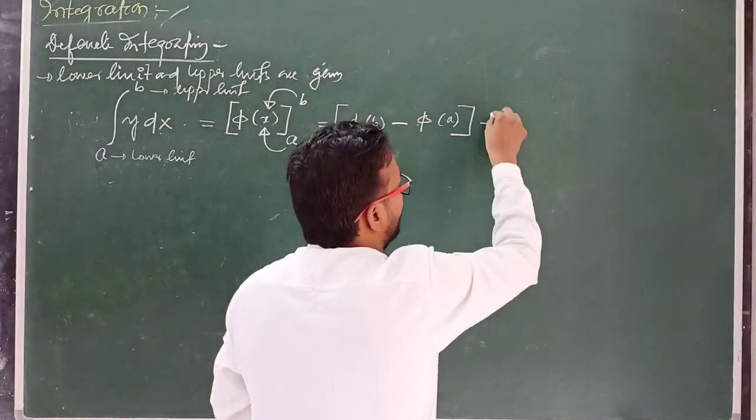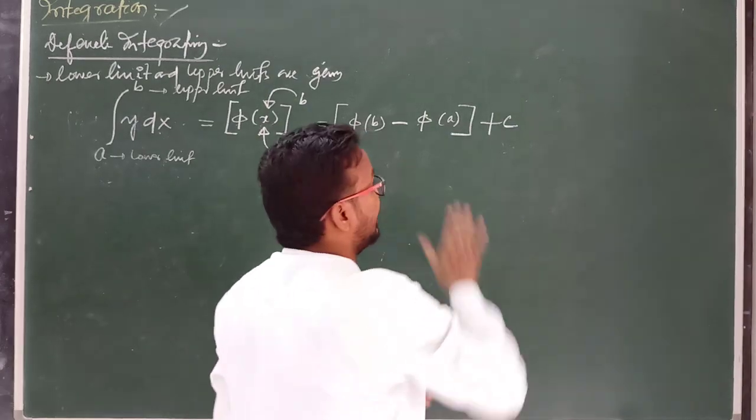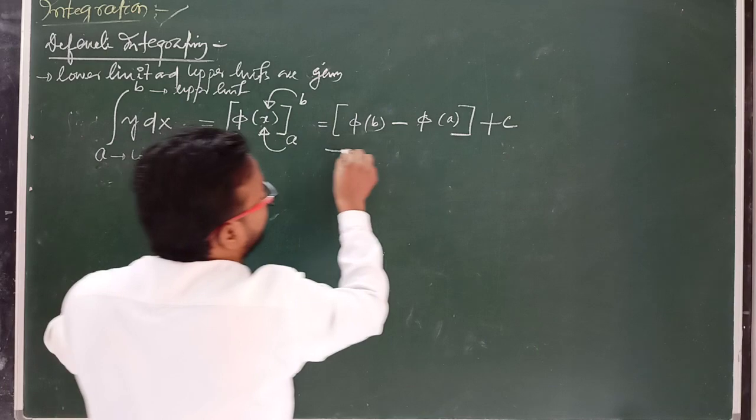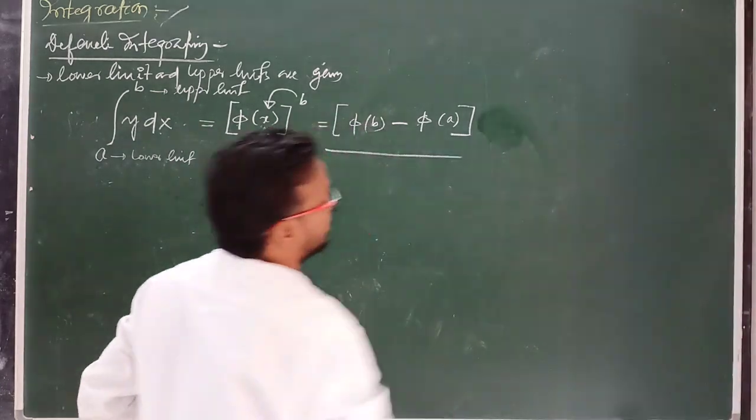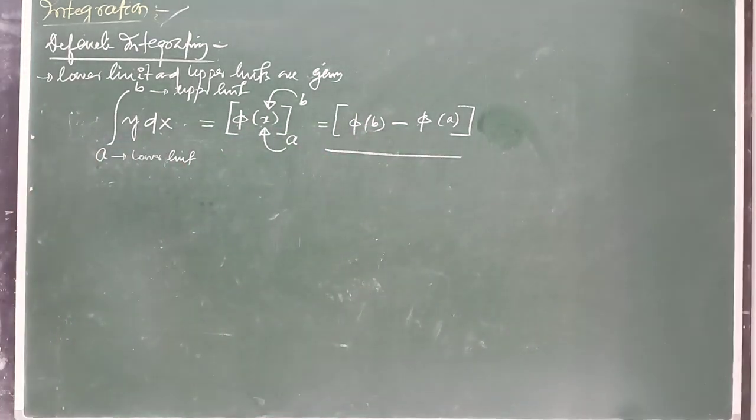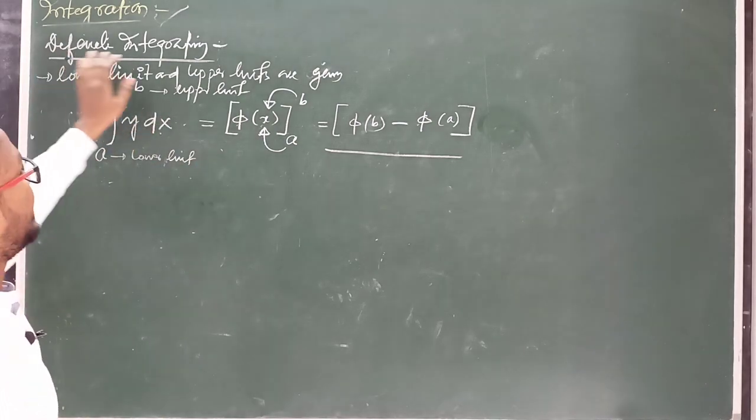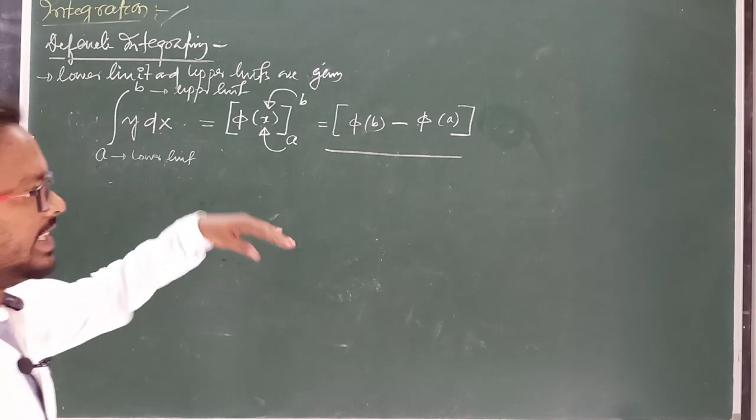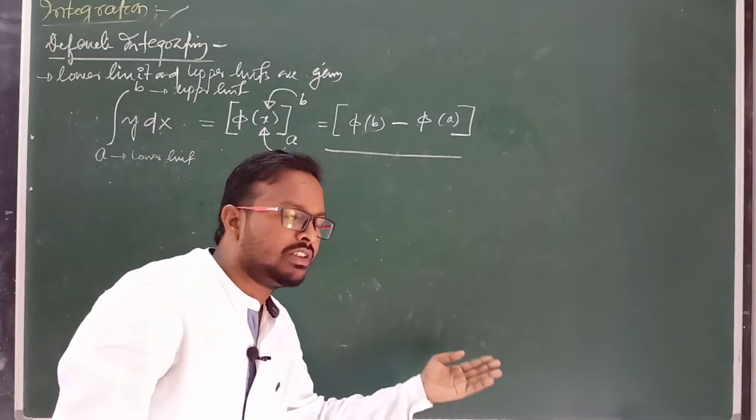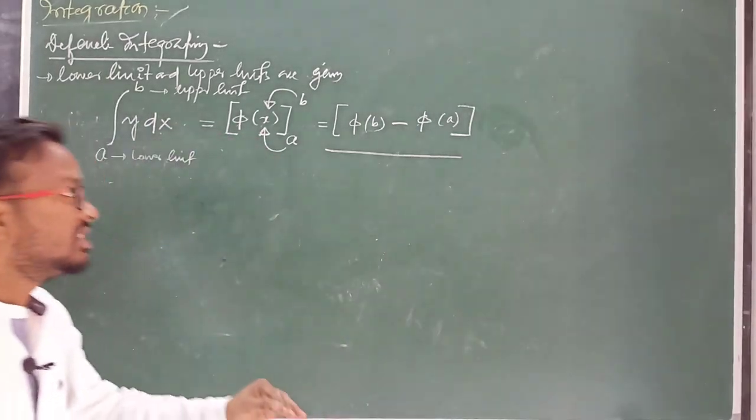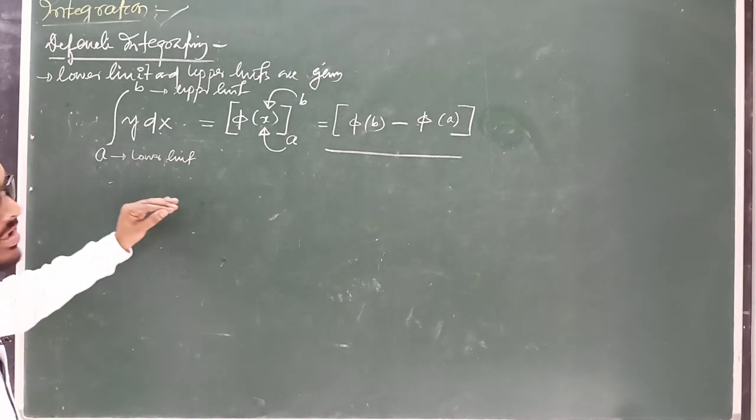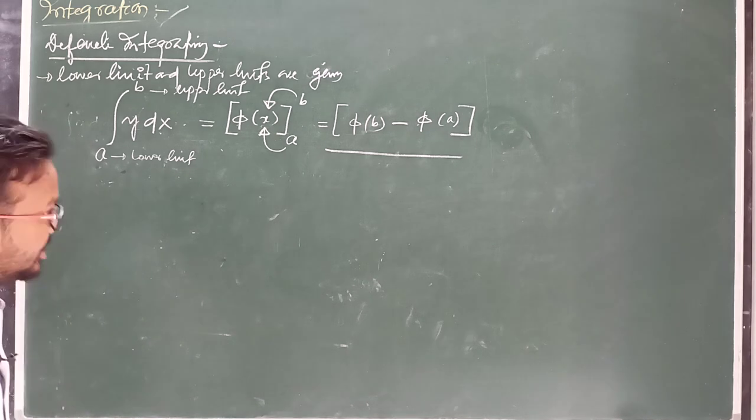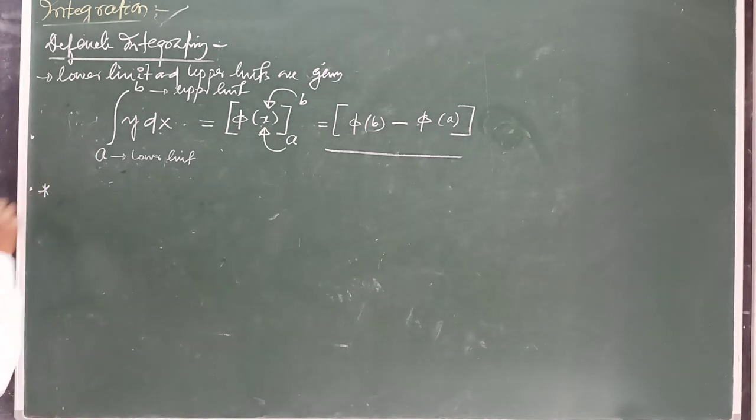And here don't use any constant quantity, because this is the integration of the value limited to a region, between the upper limit and lower limit. So there is no constant quantity, and this is known as definite integration. Clear? The formula is the same for indefinite and definite integration, but in definite integration we have to use the upper limit and lower limit. Clear? Okay, now let's start some examples.